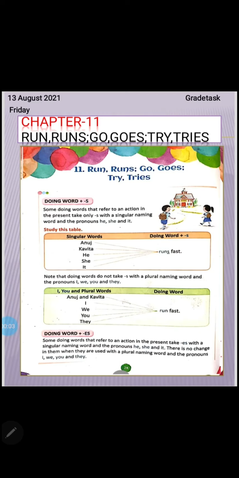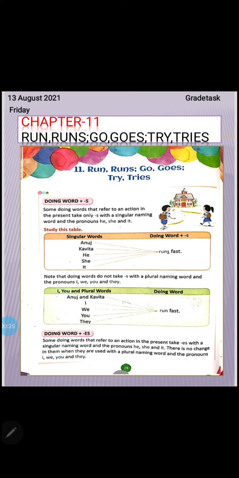Let us start our next chapter of English grammar. Everybody open chapter 11 in your book, page number 28. Write the date on the top. It's 13th August 2021 and the day is Friday. What is the name of the chapter? The name of the chapter is Run Runs, Go Goes, Try Tries.